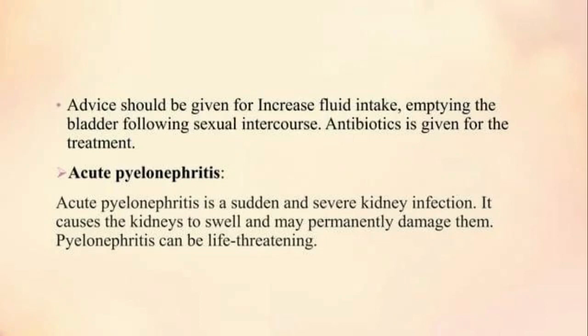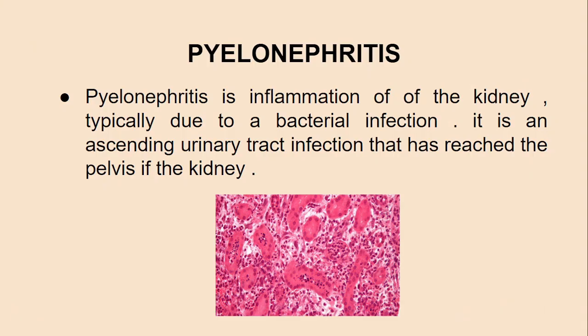Acute pyelonephritis is a sudden or severe kidney infection. It causes the kidney to swell and may permanently damage it. Pyelonephritis can be a life-threatening condition. Pyelonephritis is an inflammation of the kidney, typically due to bacterial infection. It is the ascending urinary tract infection that has reached the pelvis of the kidneys.